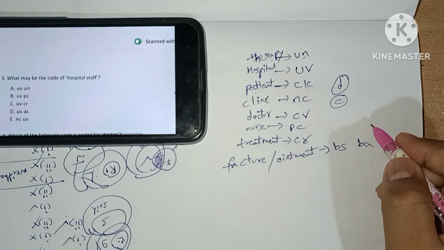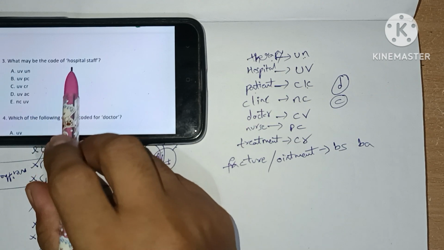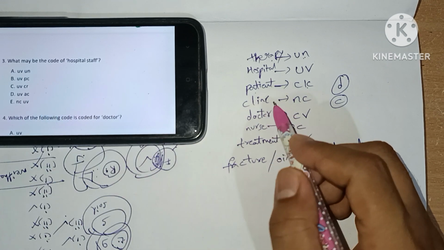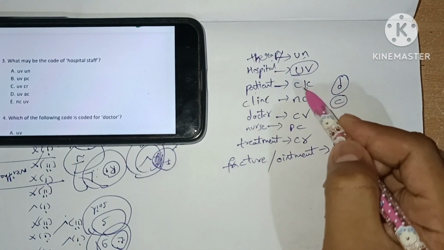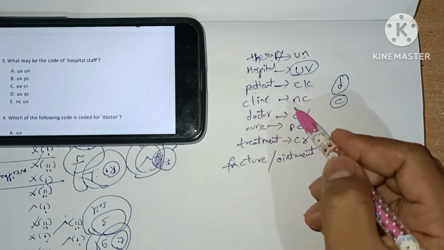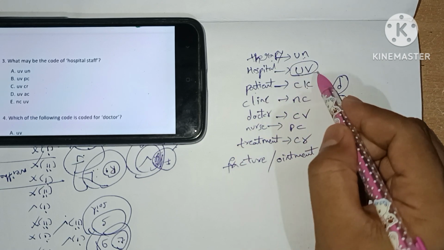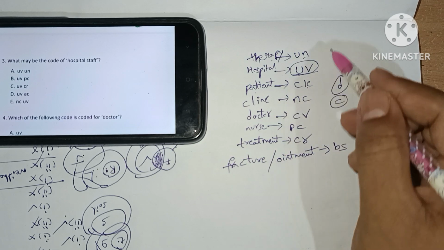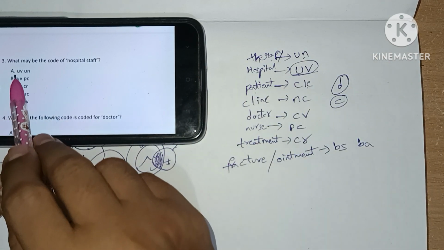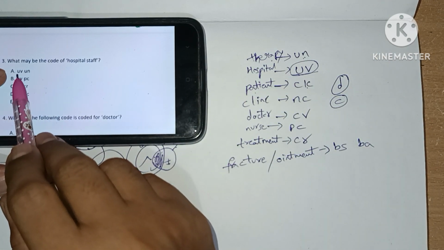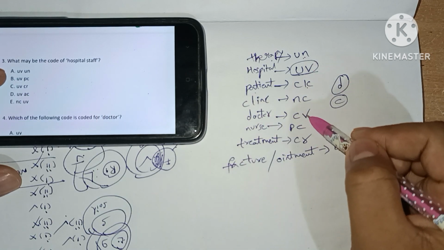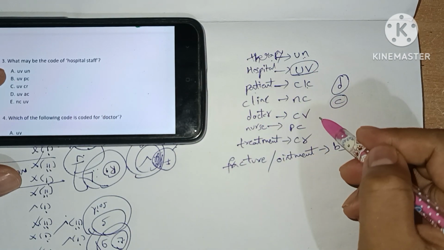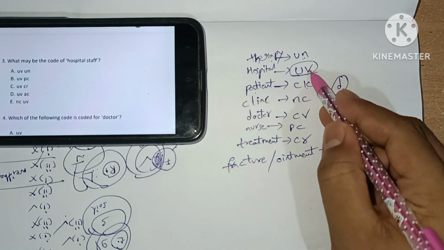Third one, what may be the code for hospital staff? Here we have hospital, which is UN, and we don't have any staff, so it must be UN and other code rather than these. Let's see, UN is given here, and UV, where is UV? Here we have UV.